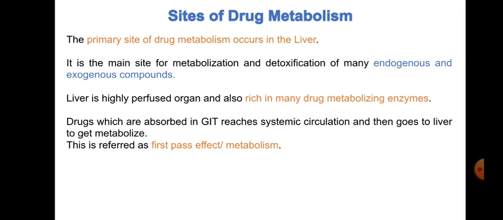Drugs which are absorbed in the GIT reach the systemic circulation, and then go to the liver to get metabolized. This is what we refer to as the first pass effect or first pass metabolism. So what happens in first pass metabolism: the drugs are absorbed through the GI tract, then go into the systemic or blood circulation, and then go to the liver, where they get metabolized. This is basically the first pass effect or first pass metabolism for the drugs which are absorbed through the GIT.